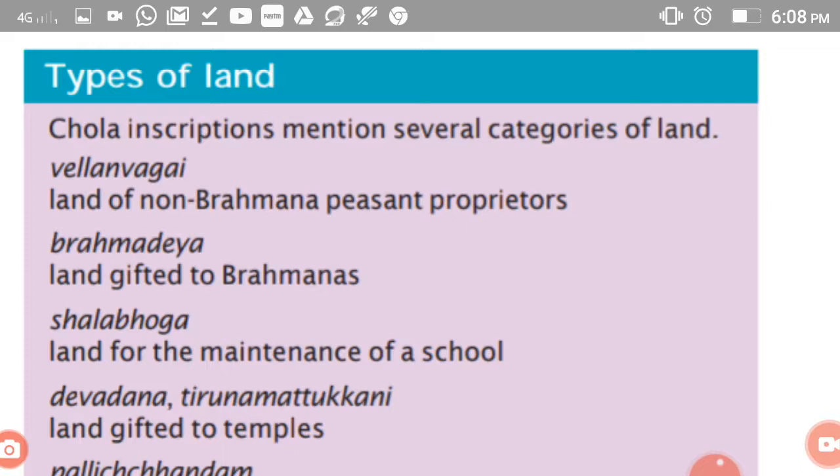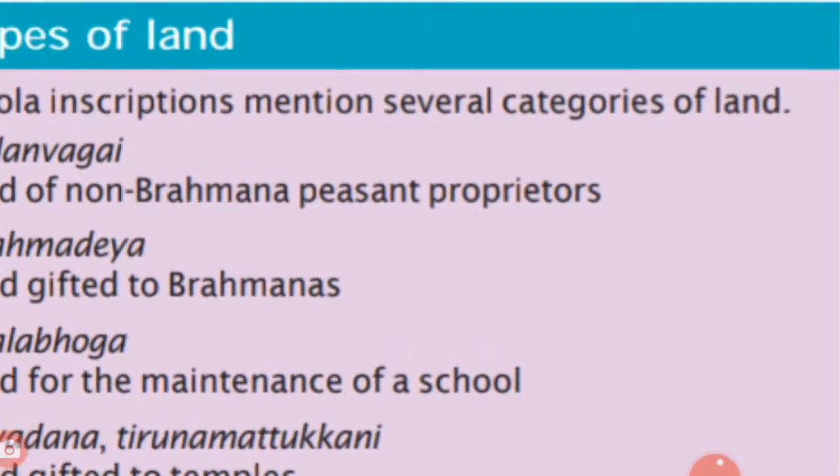Last class we concluded by saying that during the Chola period there were five kinds of land distribution. Once again, during the period of the Cholas in the Tanjavur region, five kinds of land existed. The first one is Vellan Vagai. Vellan Vagai is the land of the non-Brahmana peasants' properties.